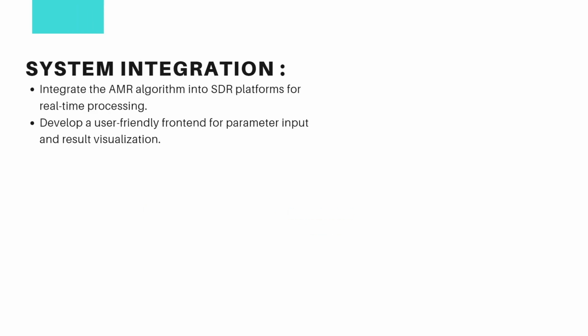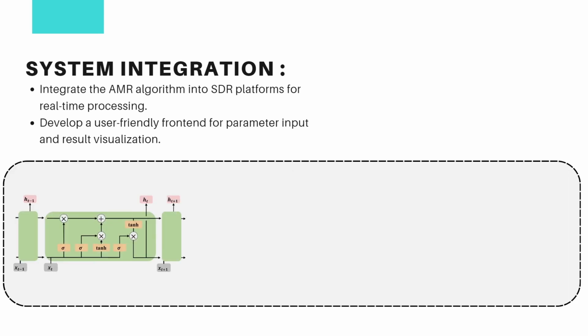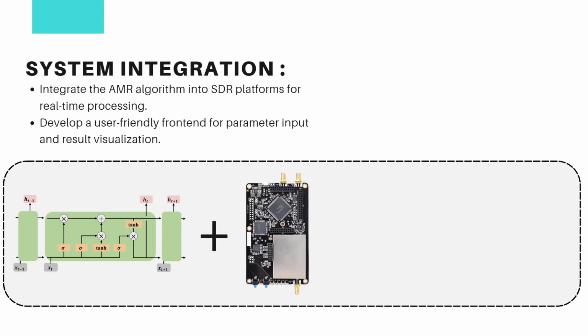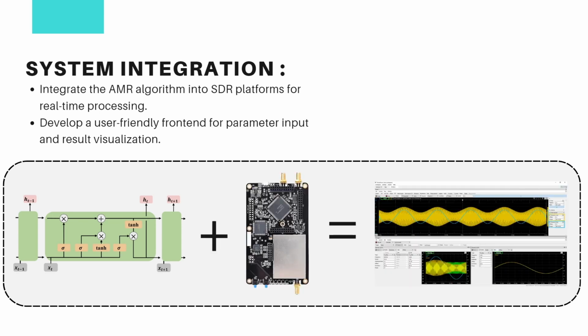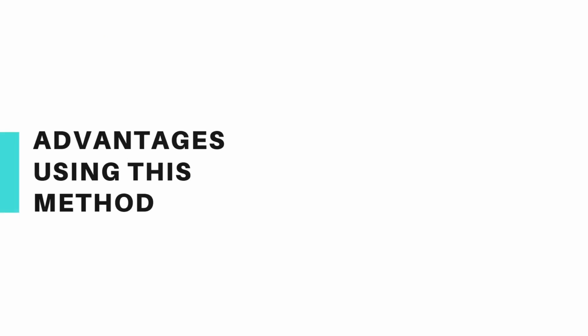Now, how are we going to integrate it into a system? We are going to integrate the AMR algorithm into an SDR platform, which is a software defined radio. Now, let's take a look at how it goes. So, it goes something like: the AMR, which is integrated with the SDR platform, will generate reports on a user-friendly UI. And let's talk about the advantages of using this method.